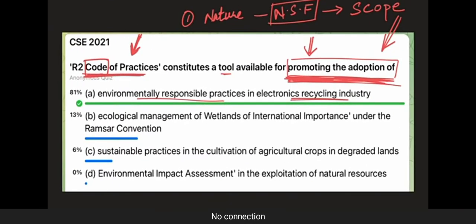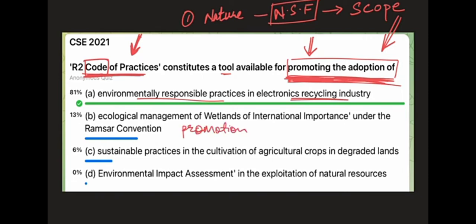If we look at the Bravo option, let me not come to the right answer straight away again, because I don't just want to kill the suspense in the question. So let me start with Bravo. Bravo says ecological management of wetlands of international importance under Ramsar Convention. Will this need promotion through some form of guidelines, right? Or even environmental impact assessment in the exploitation of natural resources? Will this need promotion through some guidelines?